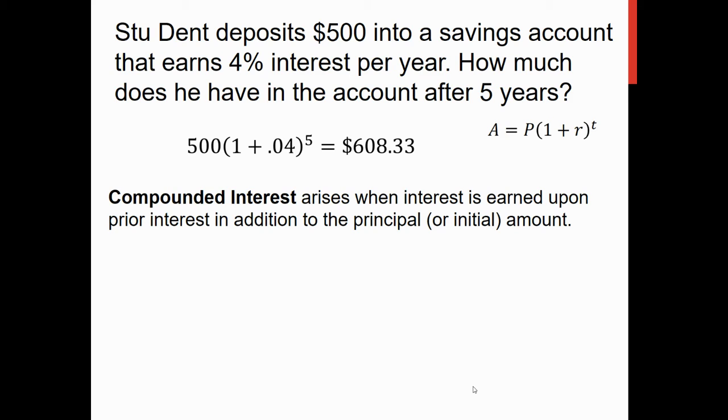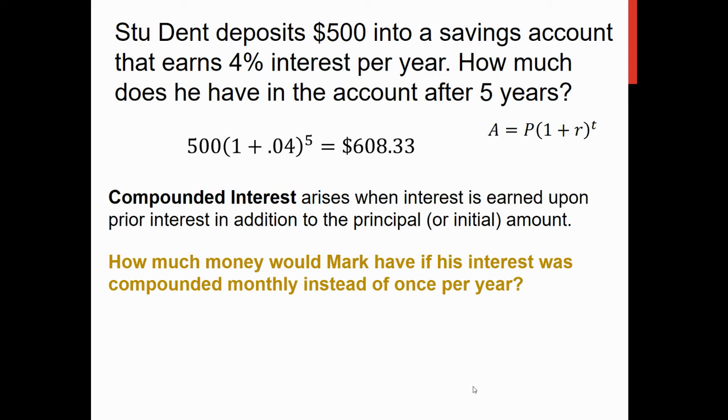But now there's something called compound interest. Maybe you've heard of this, where interest can be added more often, so you get more money. So if I said, I don't know why the student changed his name to Mark, but how much money would Mark, or the student, same guy, have if his interest was compounded monthly instead of once per year?